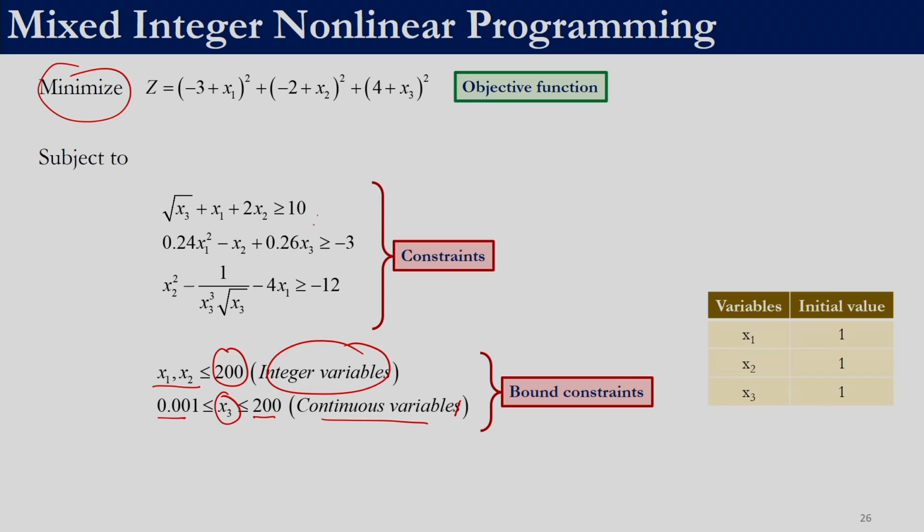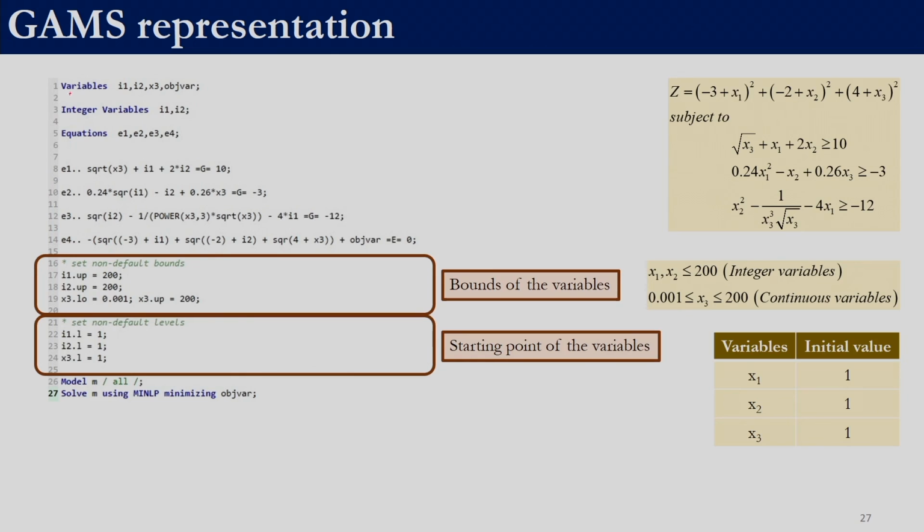We have 3 constraints over here. All the 3 constraints are of the greater than or equal to nature. As discussed earlier, we do not need to transform it into less than or equal to form. Since we have 3 variables, first we are defining the 3 variables which we already have in the problem, and we are defining another variable obj var. So obj var is equal to this, and then we are saying minimize obj var. This is the name of the variable; instead of z, we are using obj var.